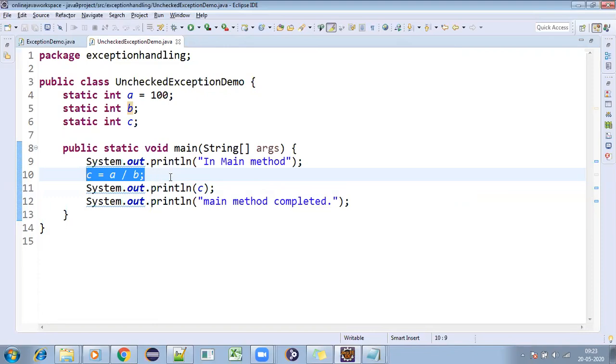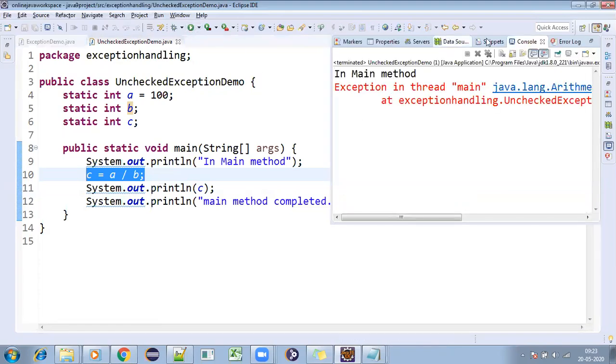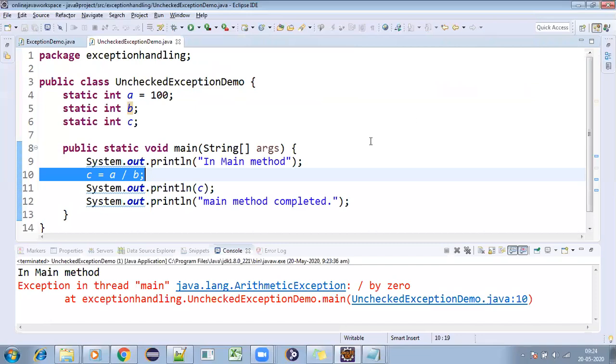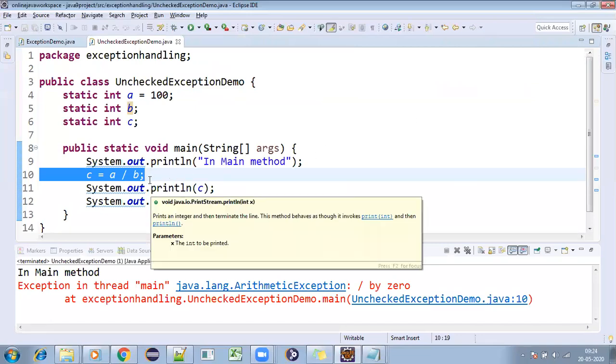Once you run it, you will get an exception called ArithmeticException. It gives a description: you are dividing by 0. You should not divide anything by 0. In line number 10, you will get the arithmetic exception.